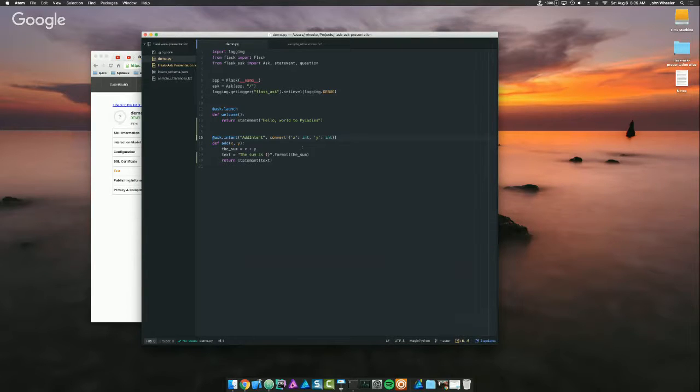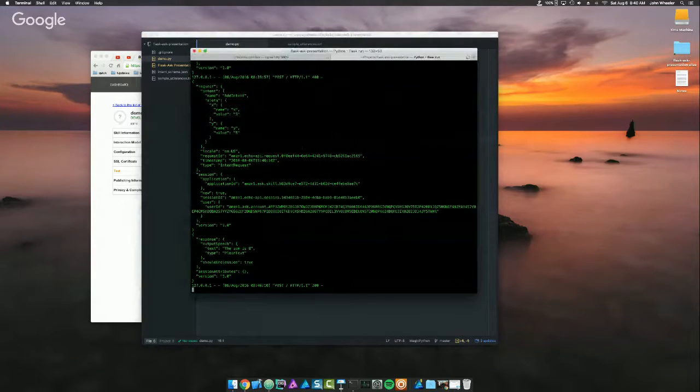Tell demo to add 3 plus 5. There was a problem with the requested skill's response. I'm sorry, I gave it the wrong utterance. Ask demo, what's the sum of 3 plus 5? The sum is 8. Okay, so that's better. All right, so that is the live coding demo.